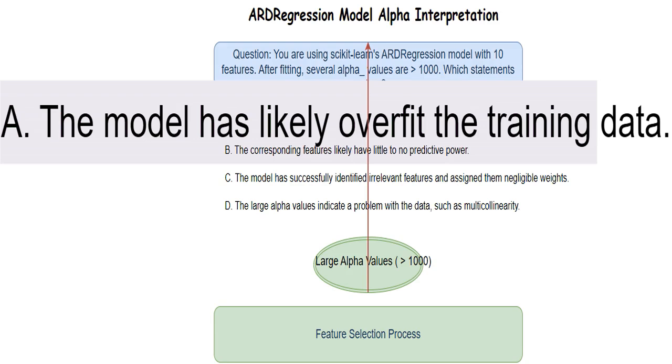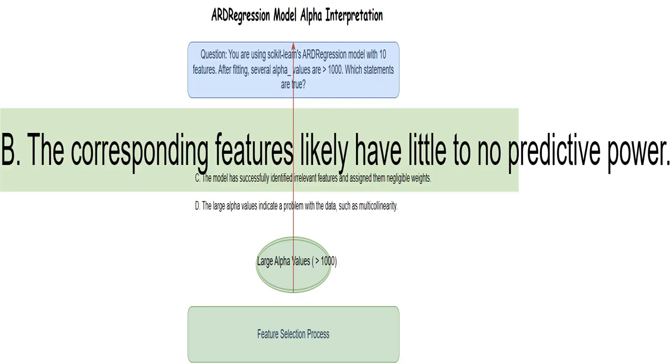The large alpha values showcase the model's ability to automatically weed out the unimportant features. Multicollinearity happens when your features are highly correlated, like having two similar clues in your detective case. While it could cause problems, large alpha values by themselves aren't a direct sign of multicollinearity. It's more indicative of the model deciding some features are not helpful,